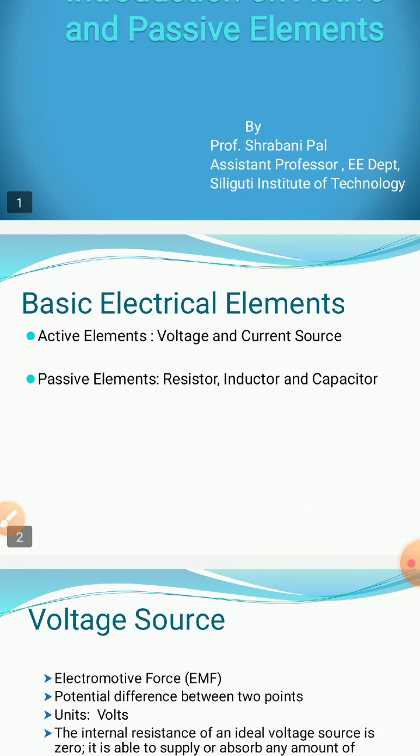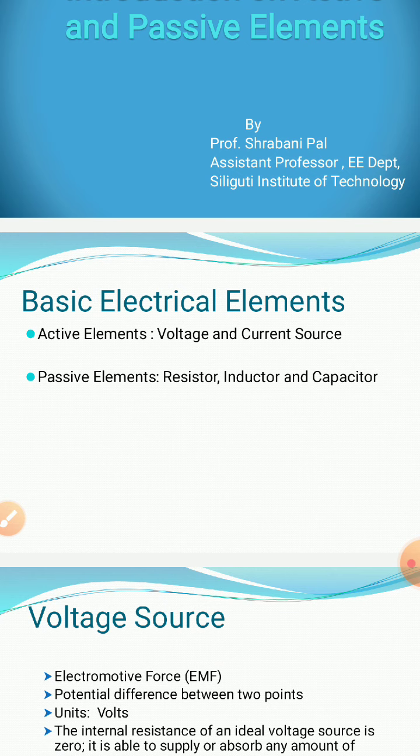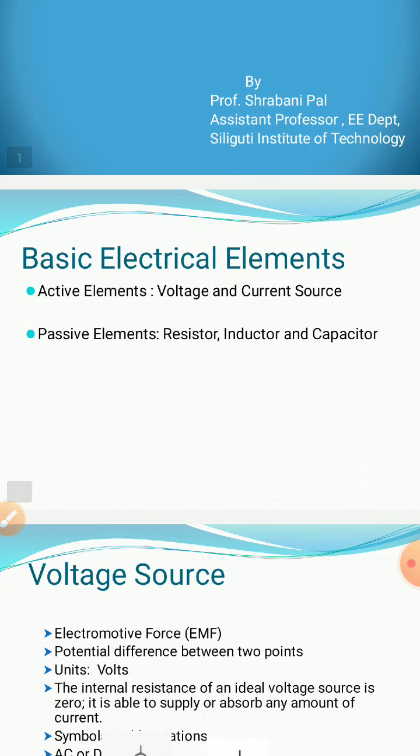We know voltage and current sources, we have learned about them a lot, because these are the main thing. Why is it called an active element? We can get power from these supplies, we can get power to energize any other parameters.